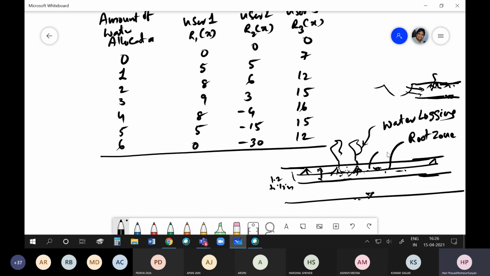The main problem is, if the water table has reached the root zone and I have to bring it down, I need to pump it. This pumping will be very costly.